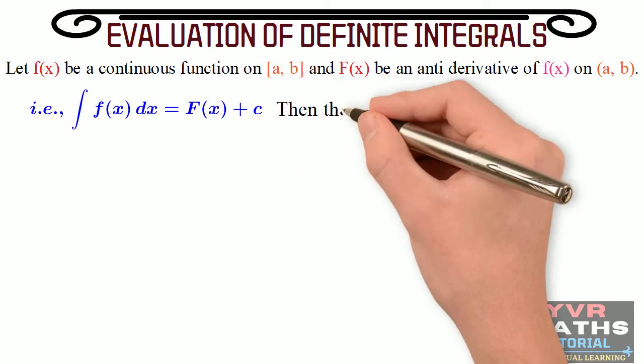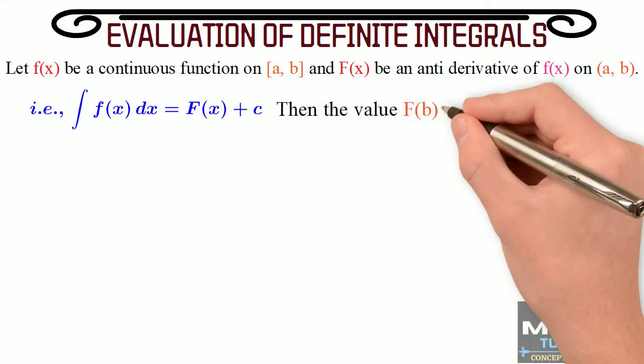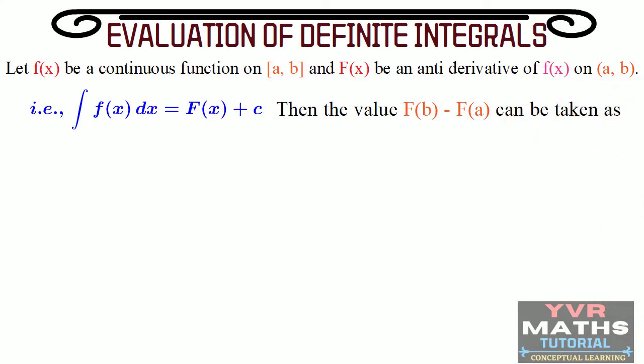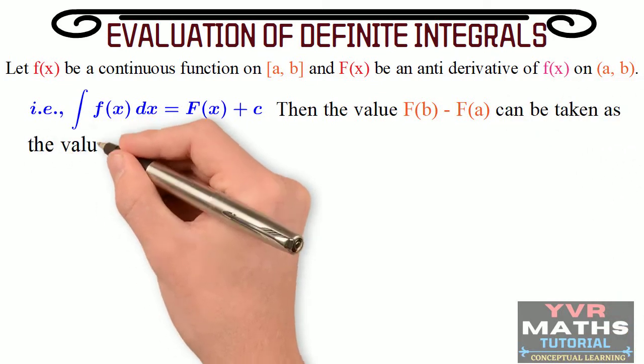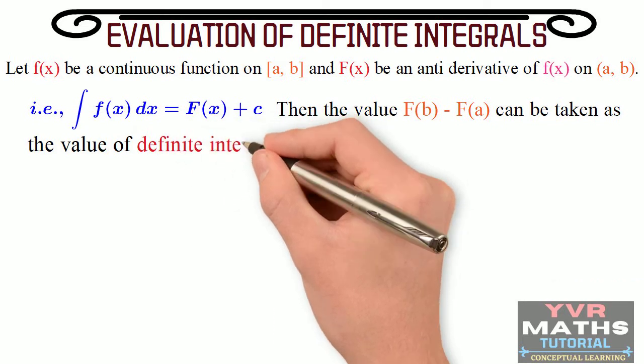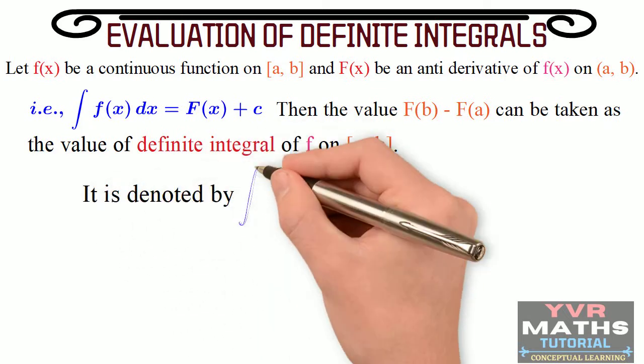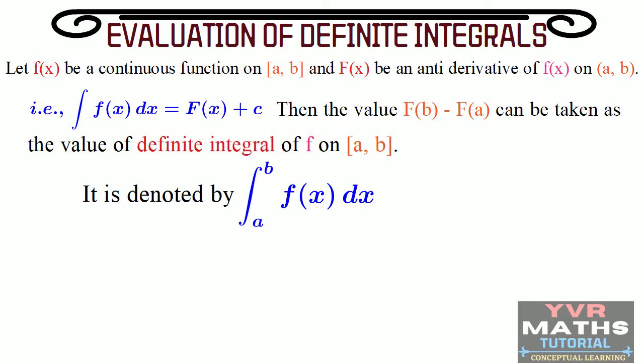Then the value F(b) minus F(a) can be taken as the value of the definite integral of f on the closed interval [a, b]. It is denoted by the integral from a to b of f(x) dx.